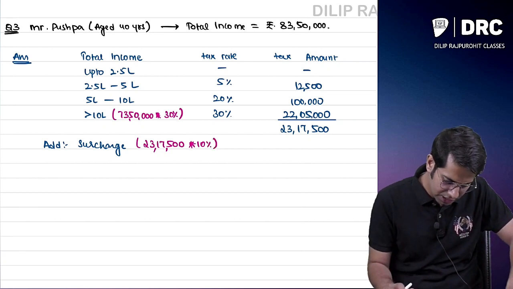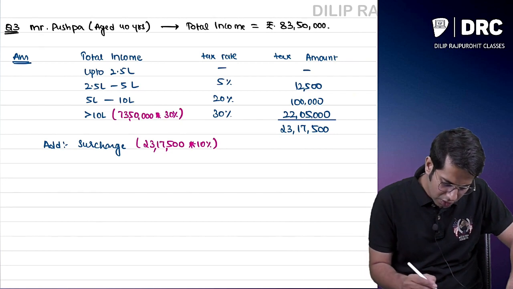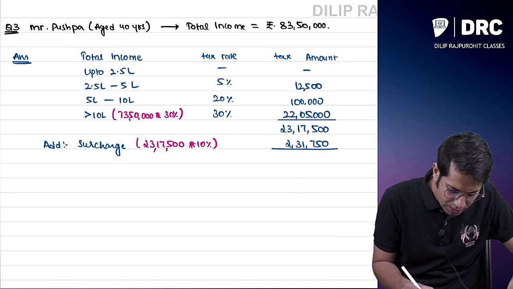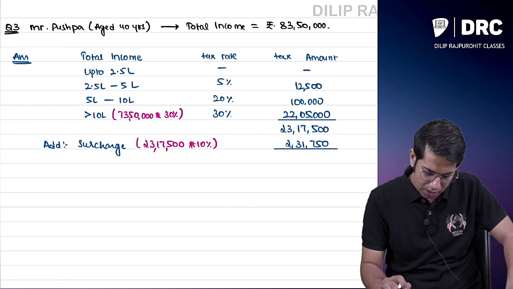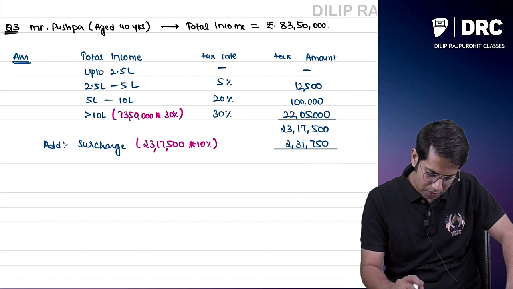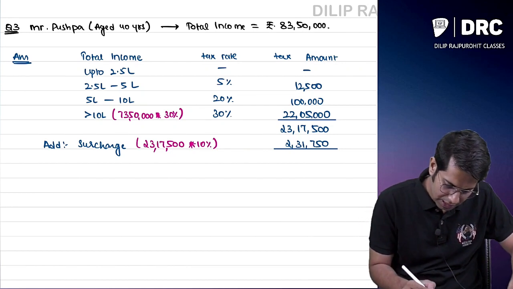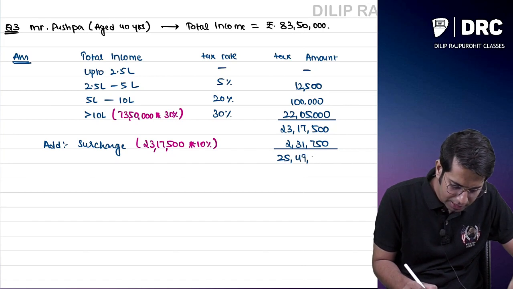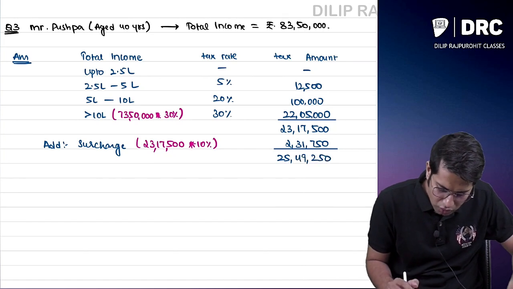How much do I have to pay as surcharge? 10% of this is 2,31,750. Now what is the total? 23,17,500 plus 2,31,750 comes to 25,49,250. It comes to how much?